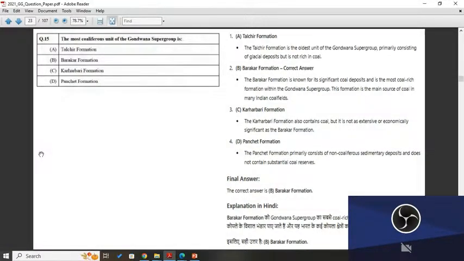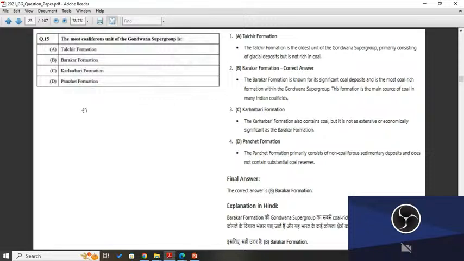So the most coal rich unit of the Gondwana supergroup is Talcher formation, Barakar formation, Karharbari formation, or Panchet formation. The first is Talcher formation. Let's see if this is correct or not. The Talcher formation is the oldest unit of the Gondwana group, primarily consisting of glacial deposits, but is not rich in coal. In this formation we will find the tillite. It's glacial. If we find the tilloid, then it's not of glacial origin.